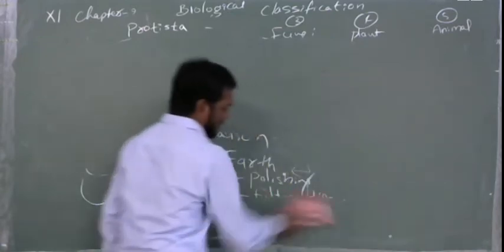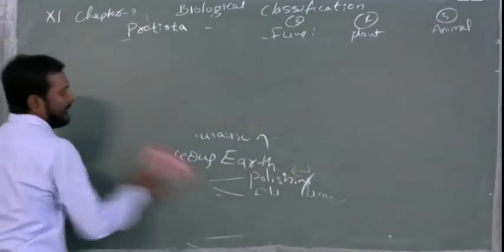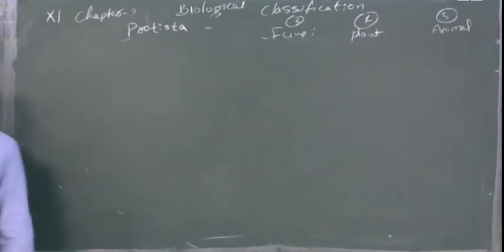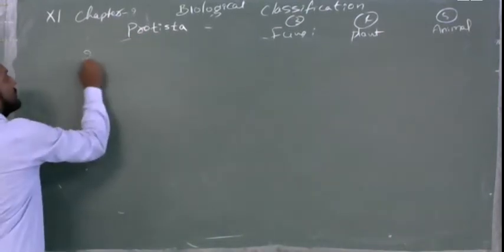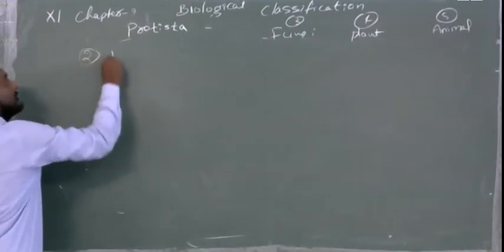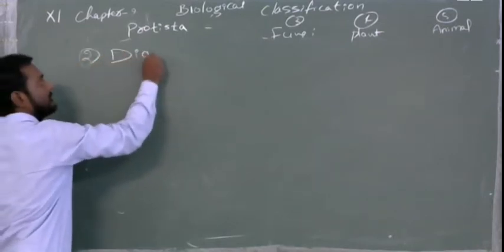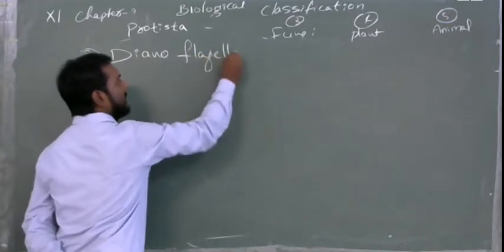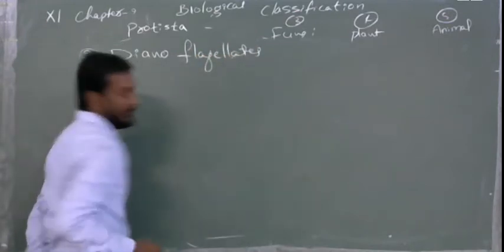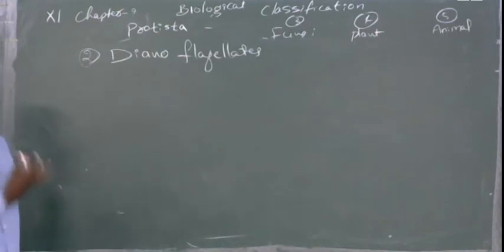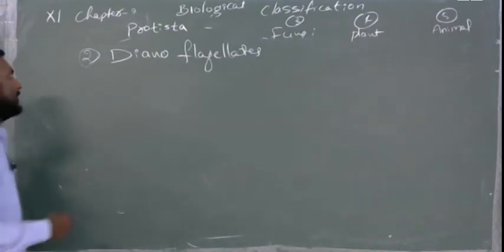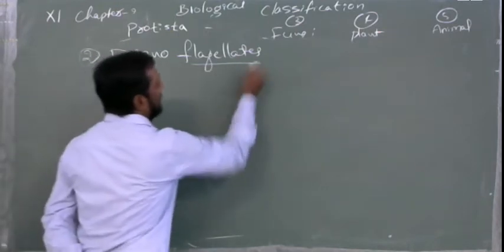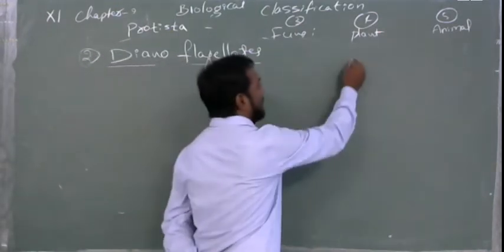Next, the second topic is dinoflagellates. The name itself says they have flagella. So among the unicellular organisms, these are the ones having flagella. Dino and flagellates. To understand this, first we have to see a diagram like this.